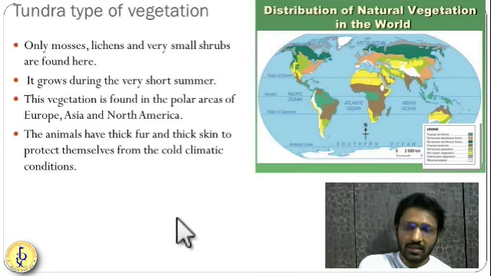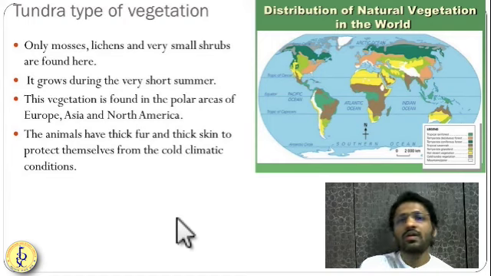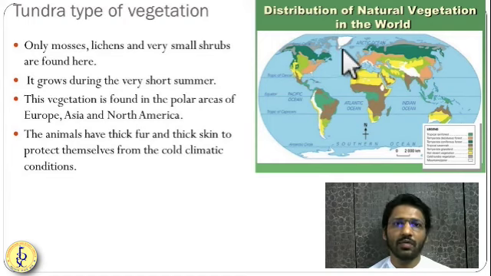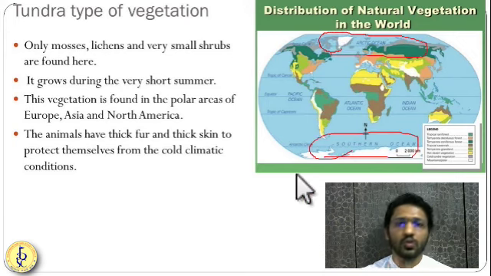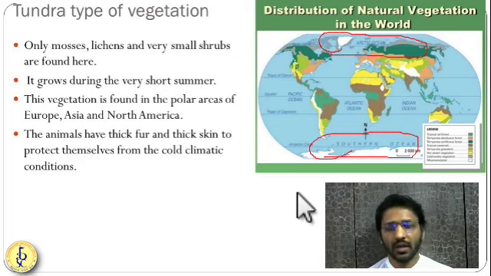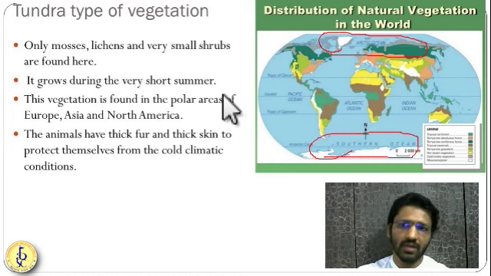Next, let us say, the tundra type of climate. Tundra is an extreme cold type of climate. You will see the tundra type of climate in the pole region. Here there are no trees. You have lichens, you have small shrubs. Grasses are there, shrubs are there, lichens are there, and their life is very long, like 500, 600 years they will live.